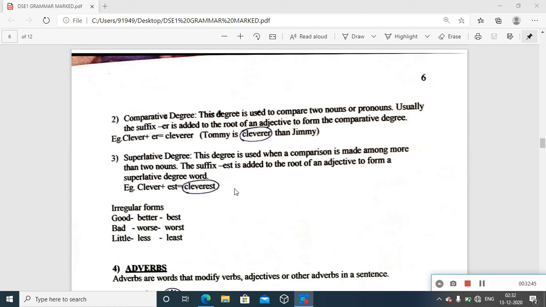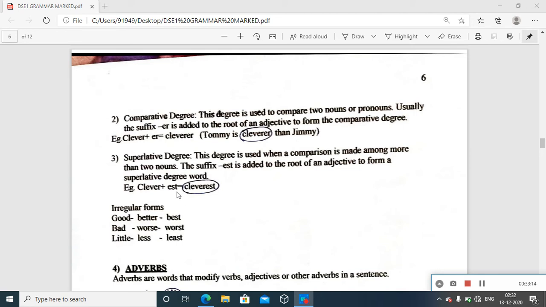It's not always about the whole world in general. No, sometimes it is about the longest in the city, the longest in the state, the highest in the country. So obviously you keep a base there and you talk about it, but more than two nouns are compared.